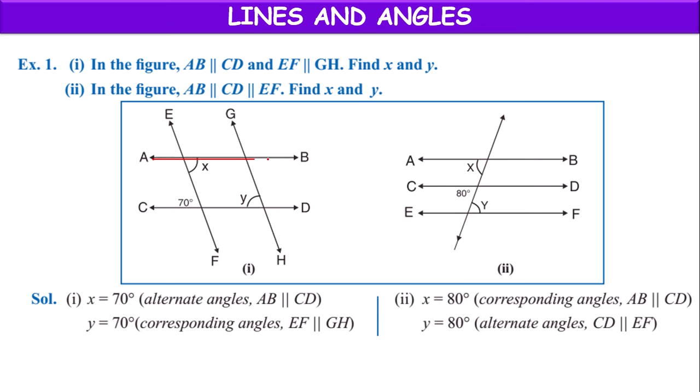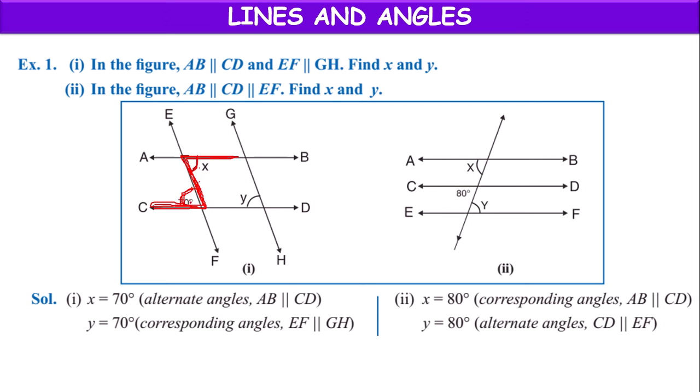So here, these two are the parallel lines, and EF is one transversal and GH is another transversal. If we take the EF transversal and check this shape, this is in the form of letter Z. This 70 degrees angle and this X degrees angle are in the form of letter Z, which means they form alternate angles.